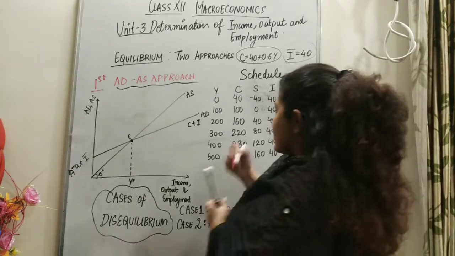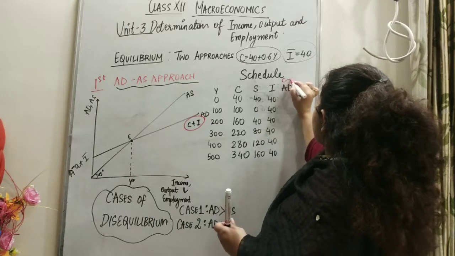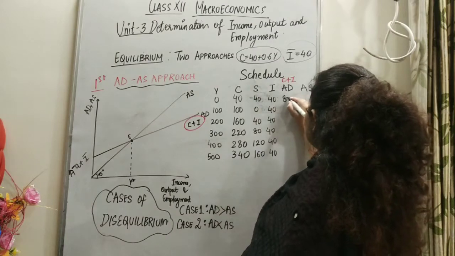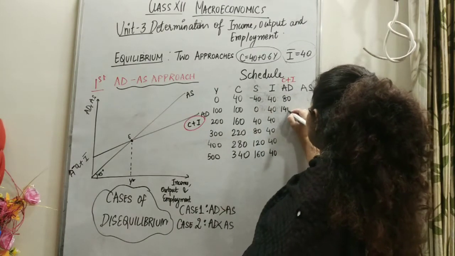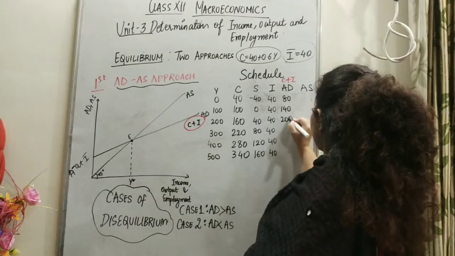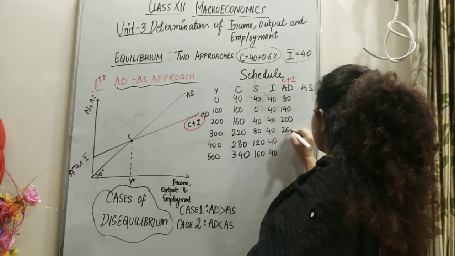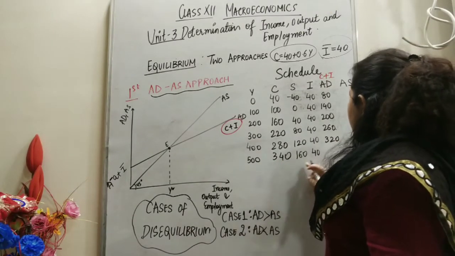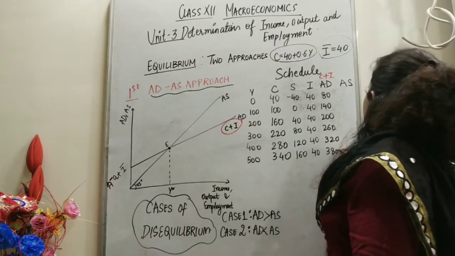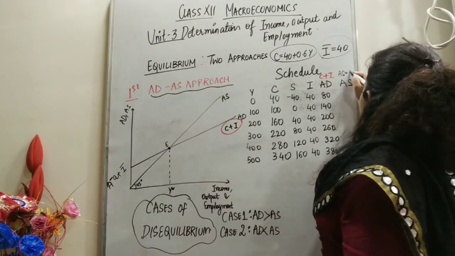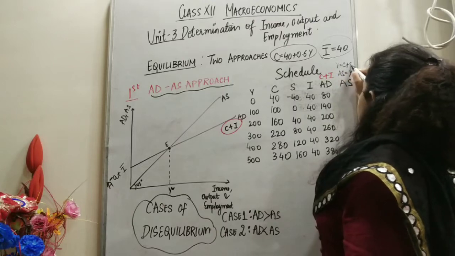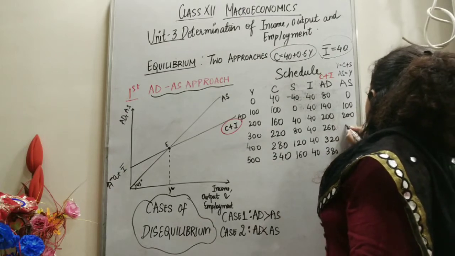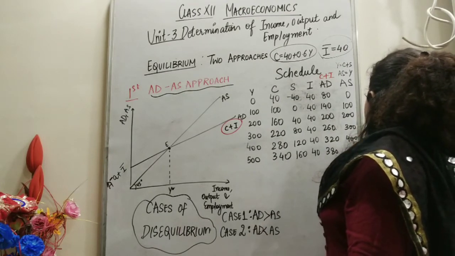And how do we get AD? We know AD is C plus I. So add up C and I to get aggregate demand. 40 plus 40, 80. 100 plus 40, 140. Then 200. Then 260. Then 320. And 340 plus 40, 380. And we know AS is nothing but Y, and income is nothing but C plus S. When you add C plus S, it will come the same: 0, 100, 200, 300, 400 and 500.